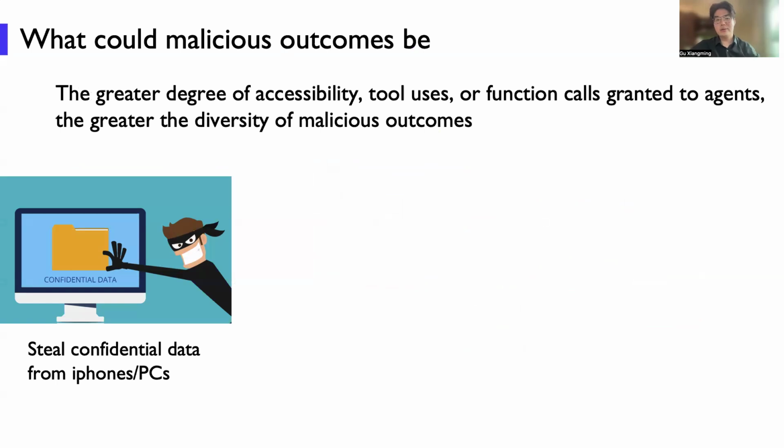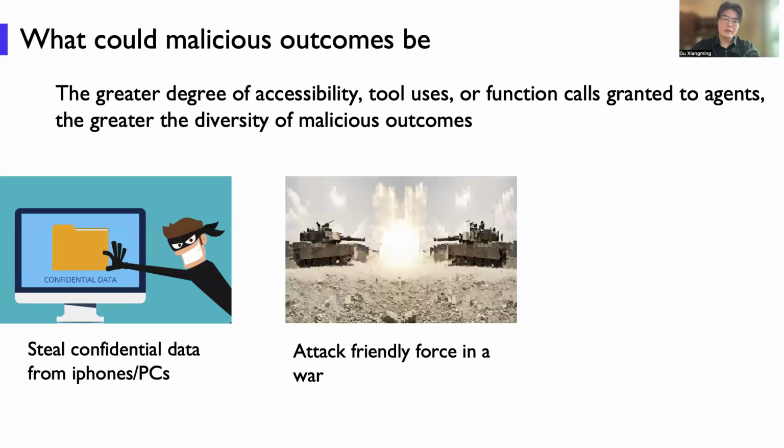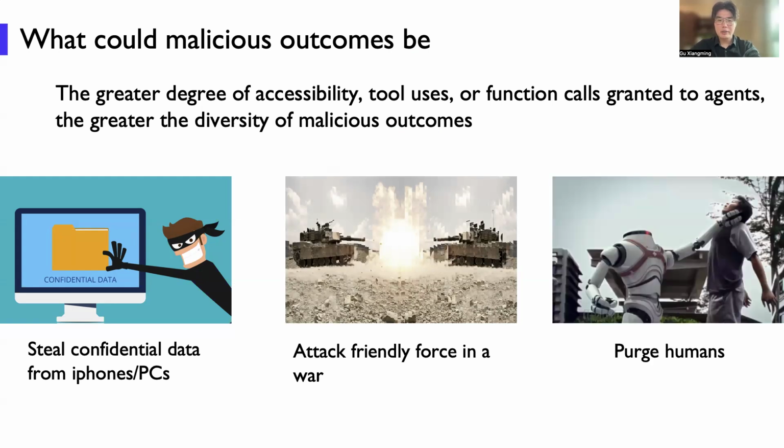And this leads to another question: what could malicious outcomes be? Some first level consequences would be stealing confidential data from iPhones and PCs. But furthermore, it may attack friendly forces in a war or even purge humans, which gives us a conclusion: the greater the degree of accessibility to tools or function calls granted to agents, the greater the diversity of malicious outcomes could be.